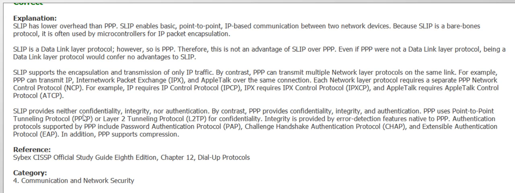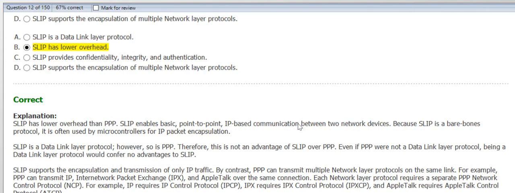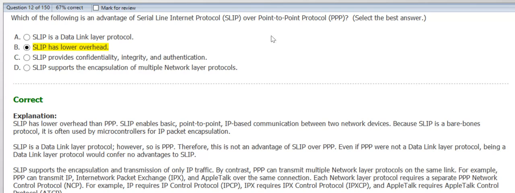SLIP provides neither CIA. By contrast, PPP provides CIA. So PPP uses point-to-point protocol or L2TP for confidentiality. Okay, so the main advantage is that it has lower overhead.